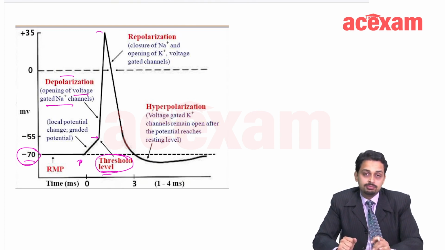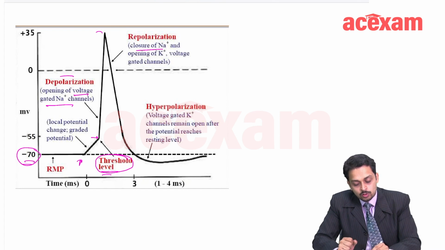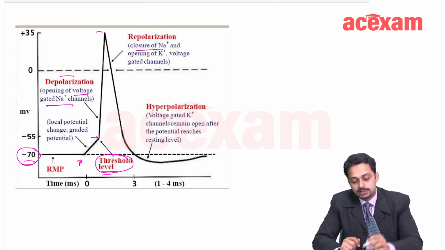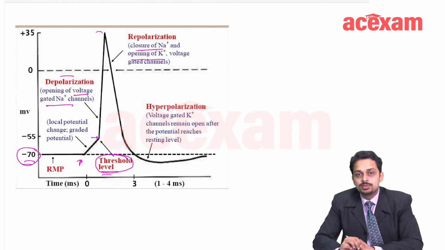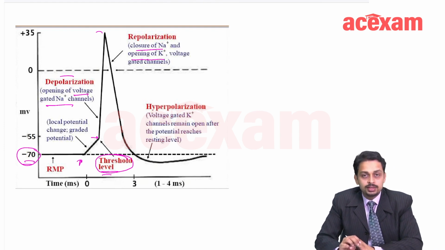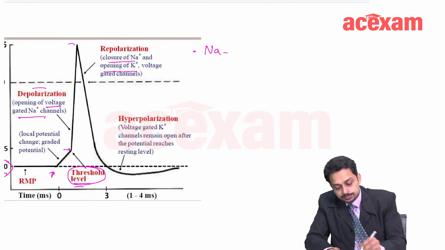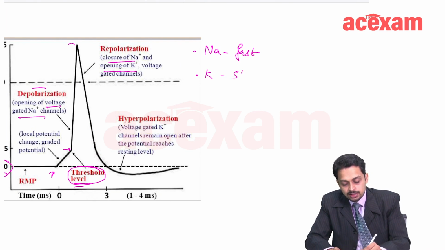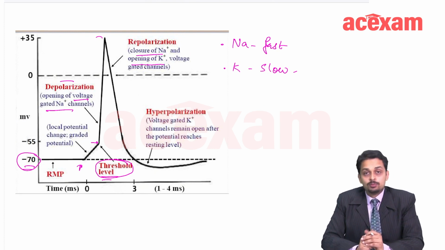Then at this point of time, in fact just before this, there is closure of these fast sodium channels. The closure of sodium channels starts, and there is opening of potassium channels. So what we see here is that potassium channels are a little slow to open, and they are also slow to close. Sodium channels are fast to open and fast to close. So these are important points. Both these channels are voltage gated.